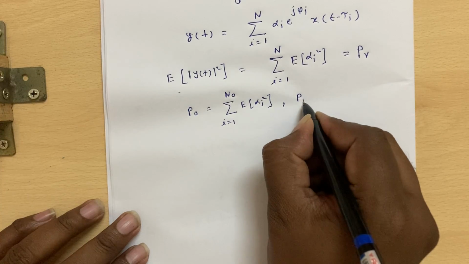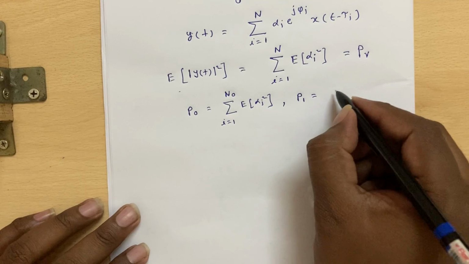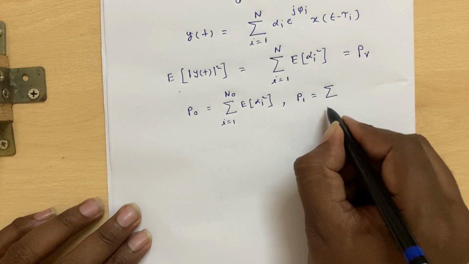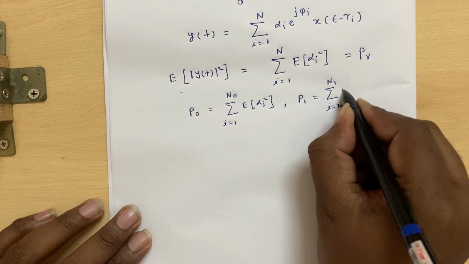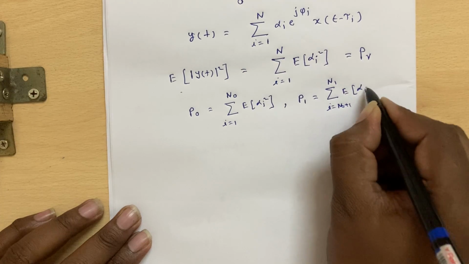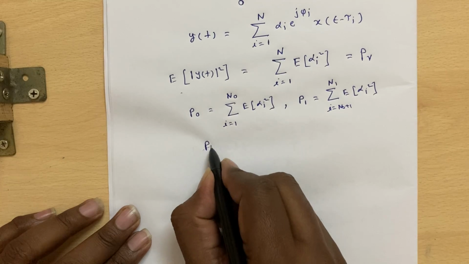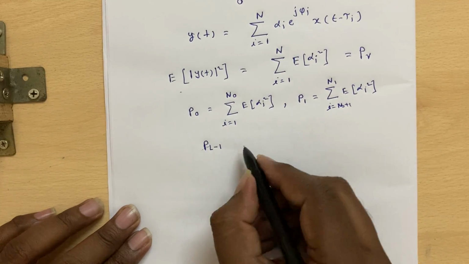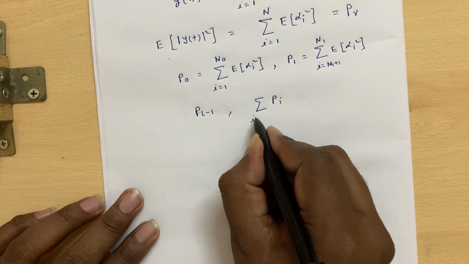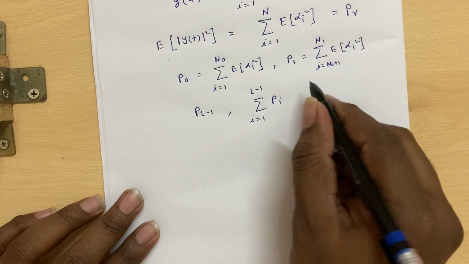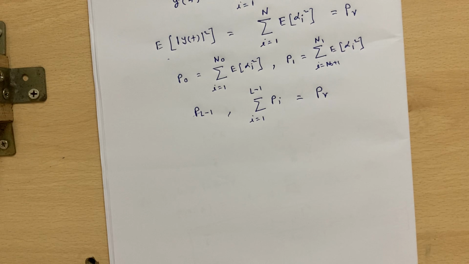Similarly, you can write for P1, the received average power in the tau 1 path, that is the sum over i equal to n naught plus 1 to say n1 of the expectation of alpha i squared. So it will be P1. Like that you can write up to PL minus 1. If you sum all of them, that is i equal to 1 to L minus 1, this will be equal to the total received power with our flat fading channel.